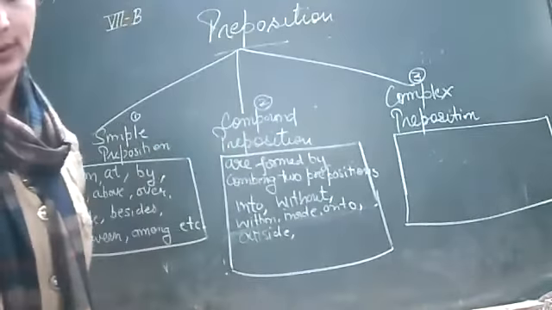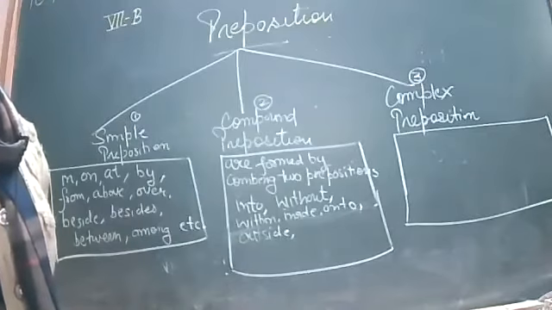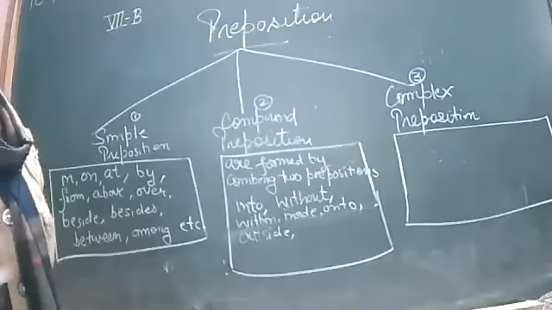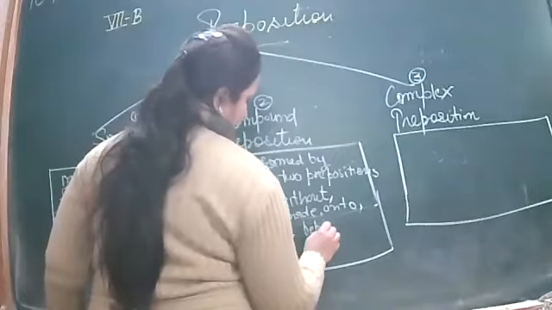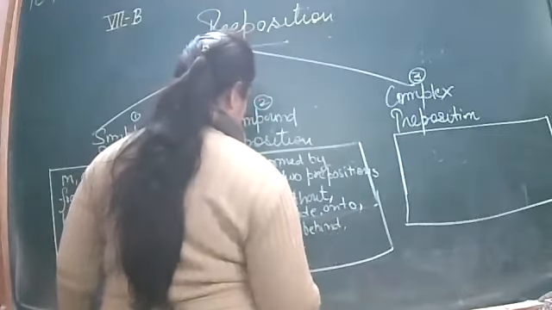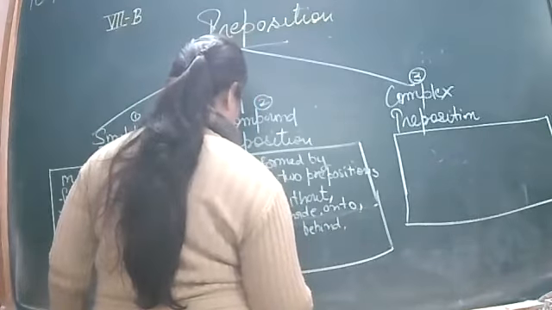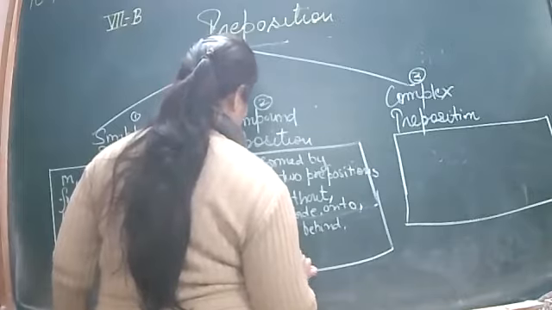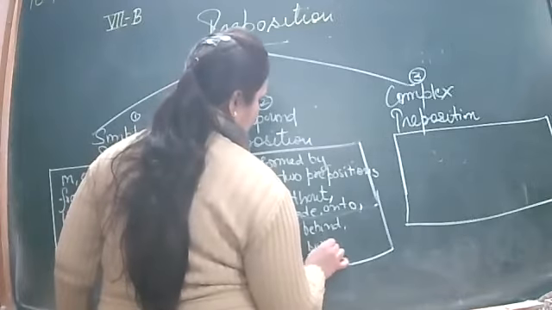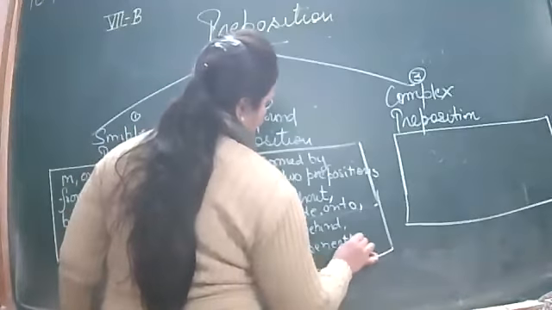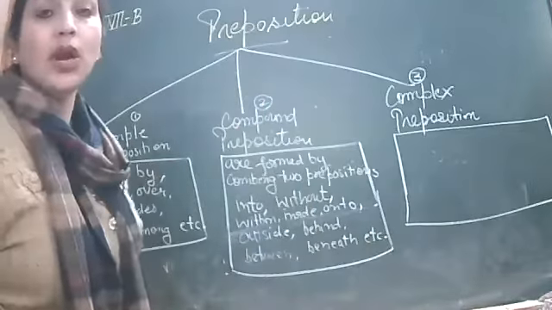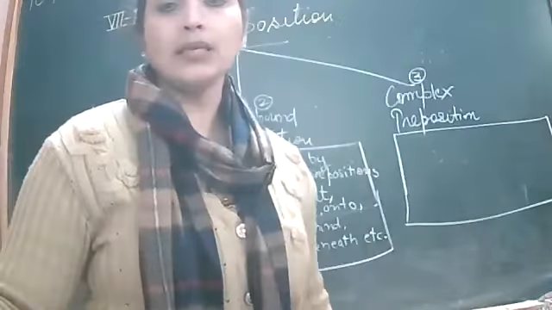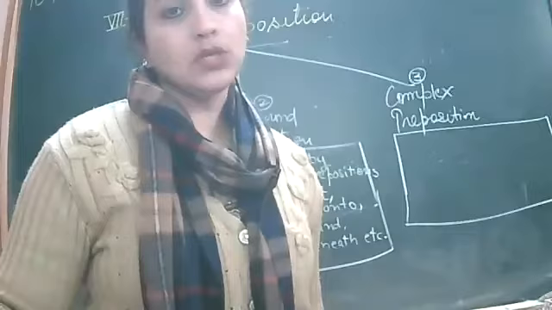Yes. Behind. Yes. Behind. Between. Beneath, etc. So when two words are joined together, such kinds of prepositions are known as compound prepositions.